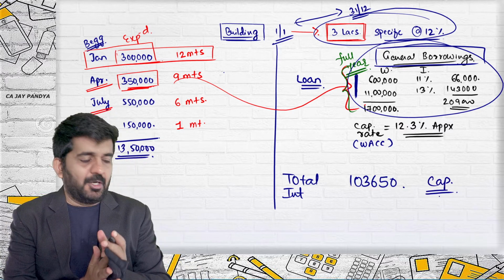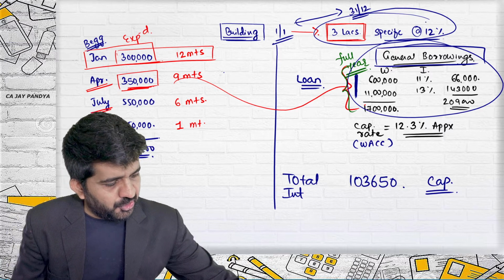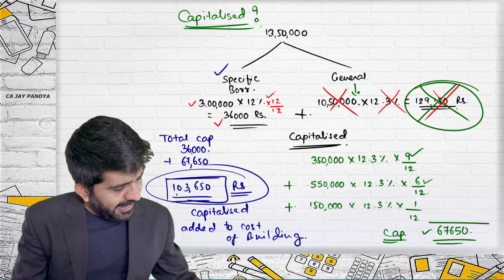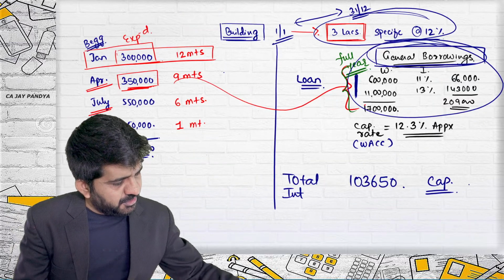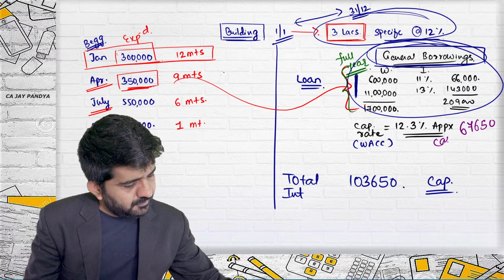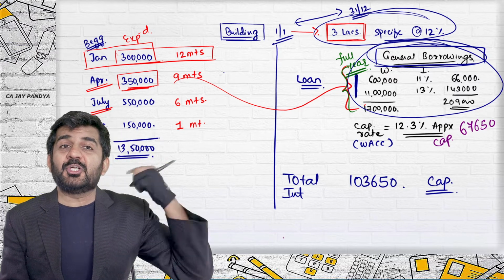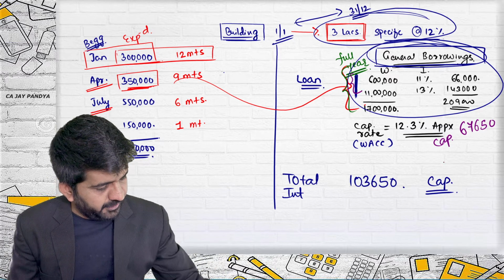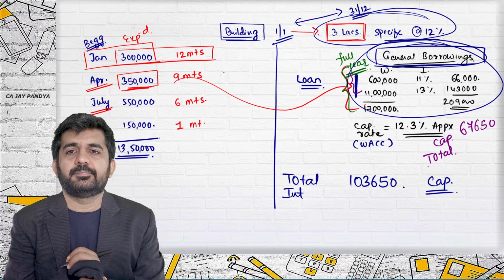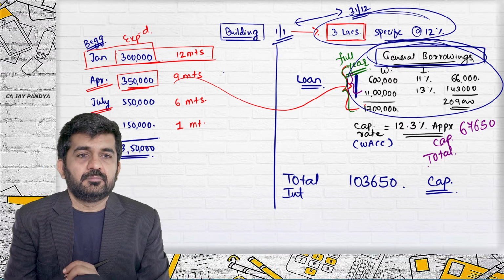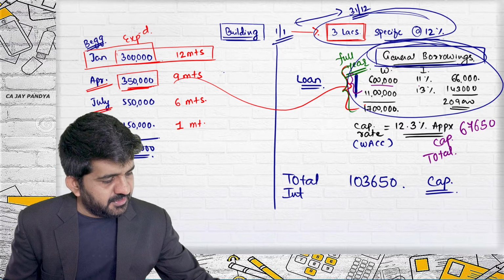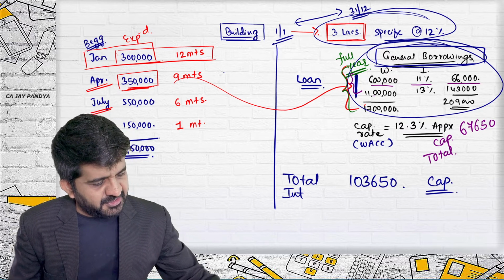Hitarth, can you tell me out of this general borrowings, we have capitalized 67,650, right? Yes. What is the total interest of this general borrowing? So total interest 6 lakhs into 11%, good. 66,000.